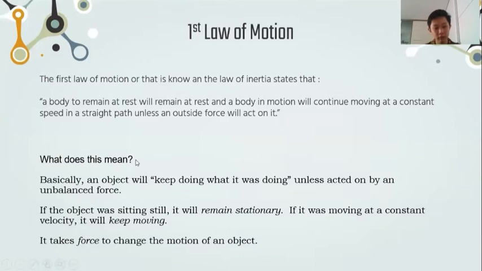What does this mean? Basically, an object will keep doing what it was doing unless acted on by an unbalanced force. If the object was sitting still, it will remain stationary. If it was moving at a constant speed, constant velocity, it will keep moving. It takes force to change the motion of an object.